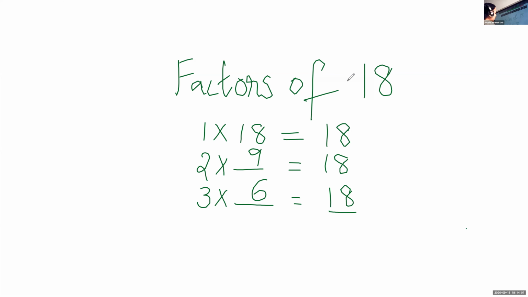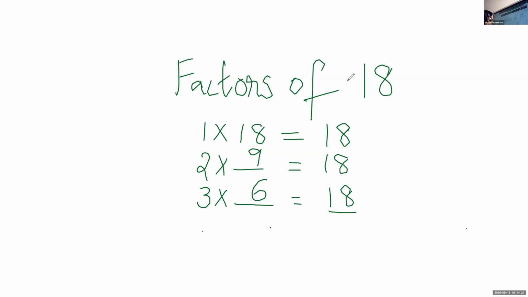5. Now check the multiplication table of 5. Here in 18, the last digit is not 0 or 5, so it is not divisible by 5. Now these numbers will start repeating again. Ma'am, I got 6 factors. Yes, it's correct. I got 6 factors.